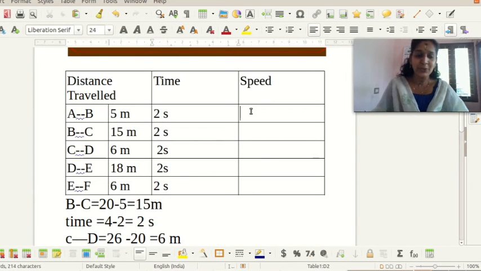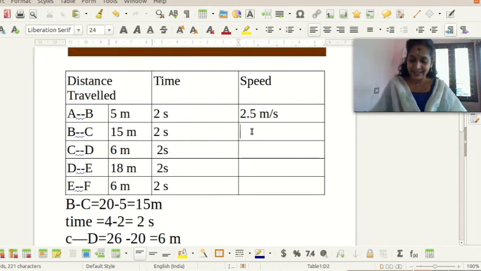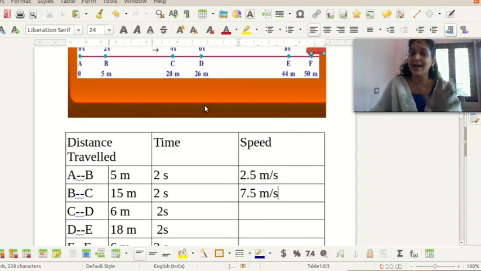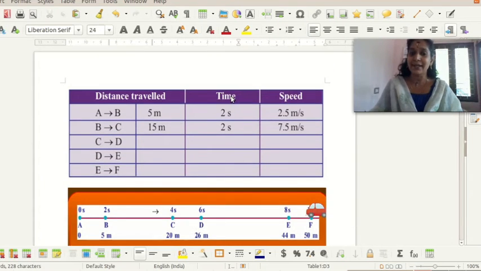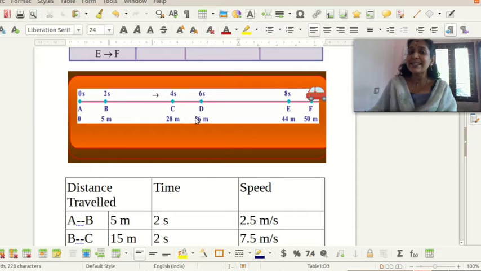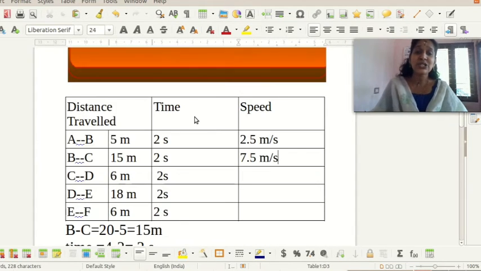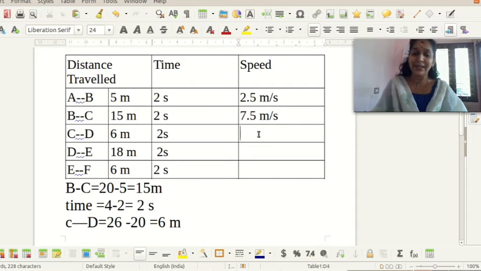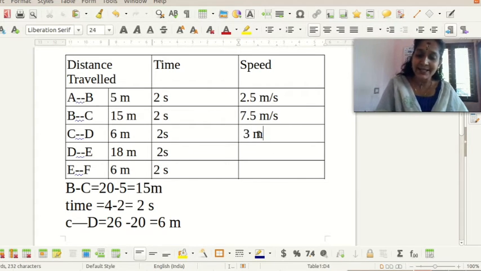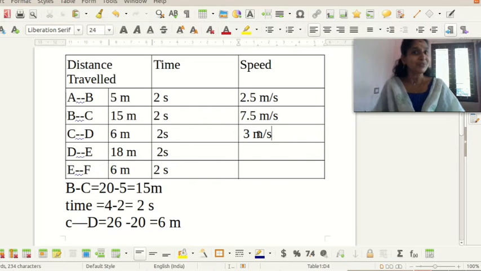First case, 2.5 meter per second. Yes. In the second case, 7.5 meter per second. From C to D, how much distance did the car cover? Yes, 6 meter. The speed is equal to distance divided by time. Distance is 6 meter, time is 2. So 6 divided by 2 is equal to 3 meter per second.